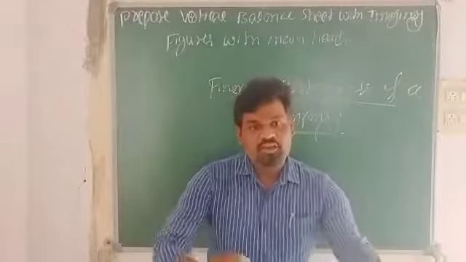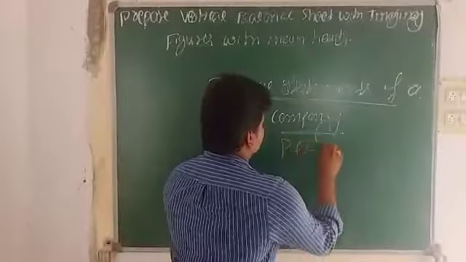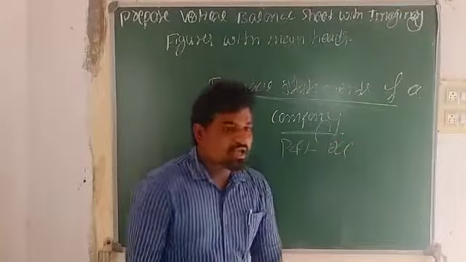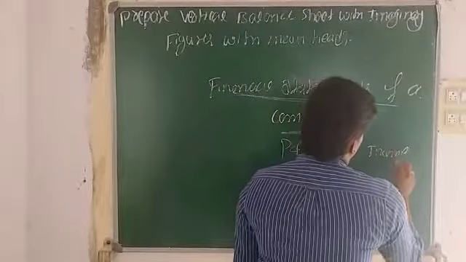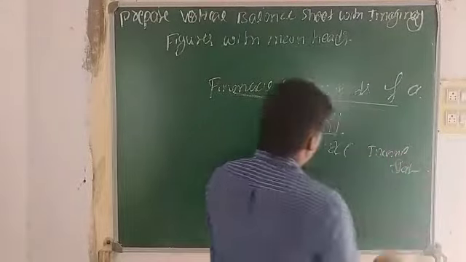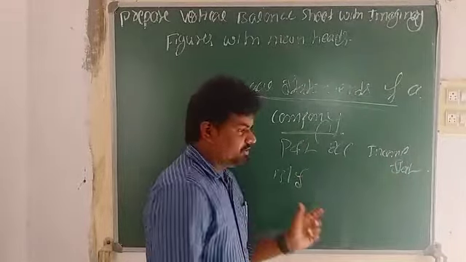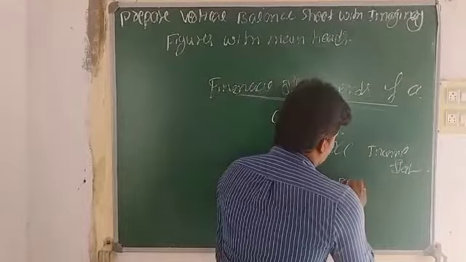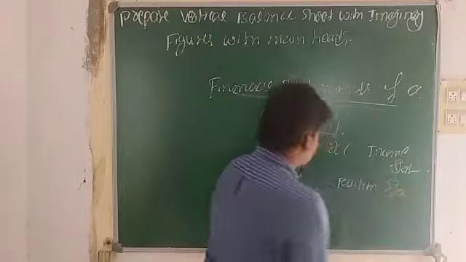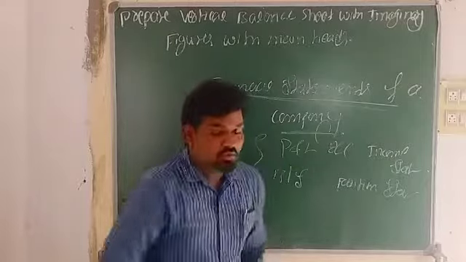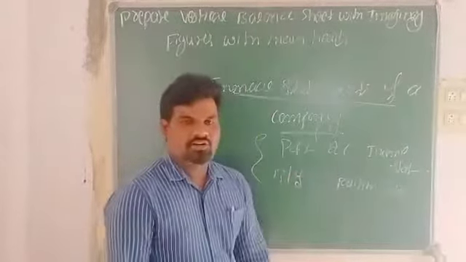The financial statements are the statement of profit and loss account, which we can also call the income statement, and the second one, the balance sheet. Balance sheet means nothing but position statement. These two statements play a very important role in every business organization.